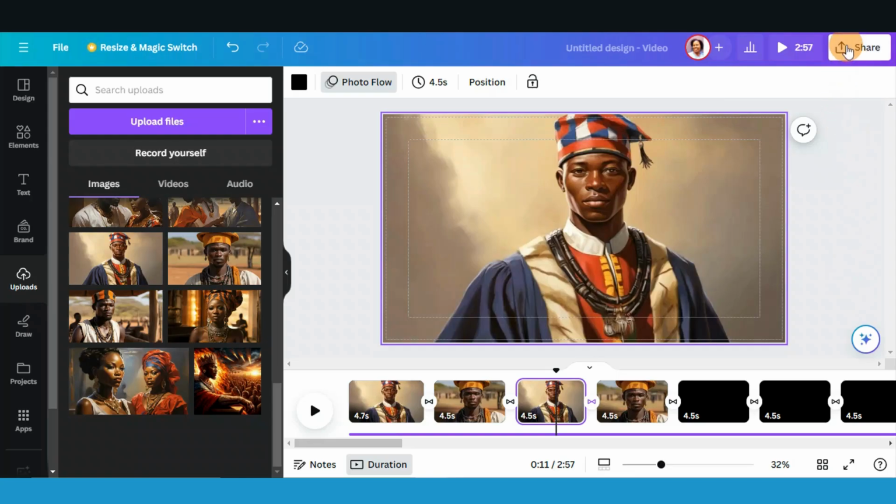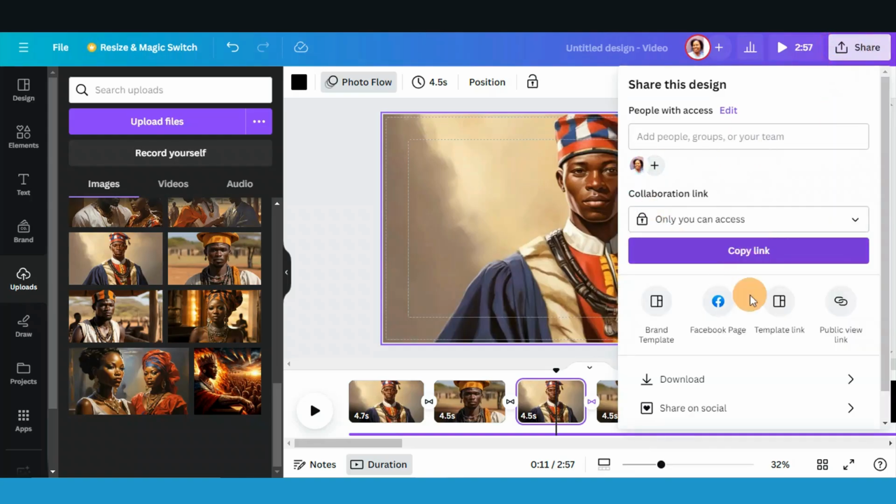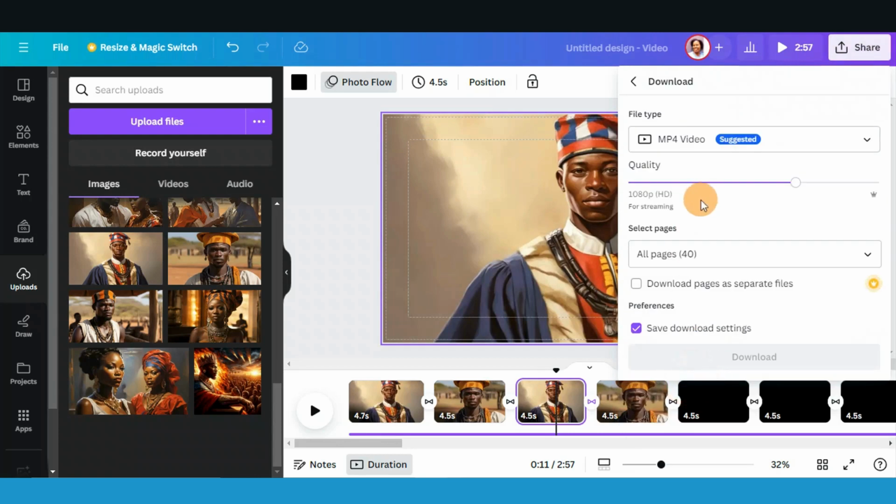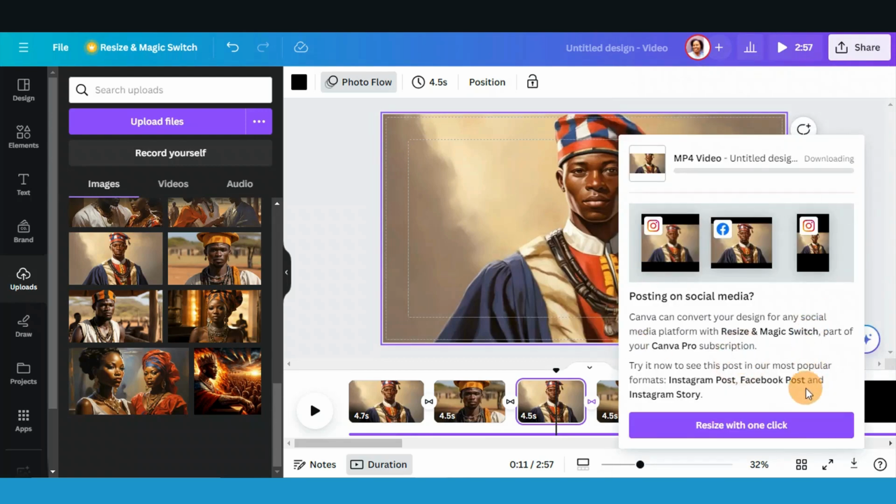Done. You can just come here, share, download, and then it's suggested MP4, which is correct, and then you come here and click download.